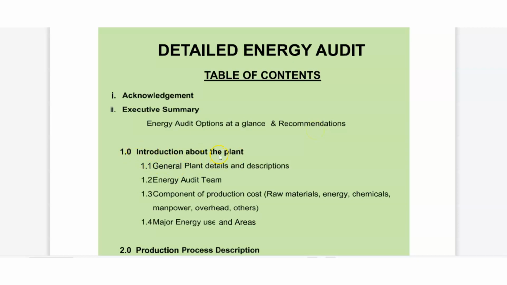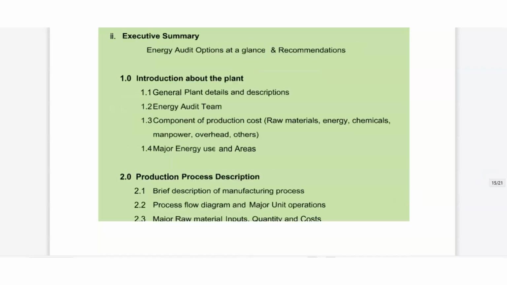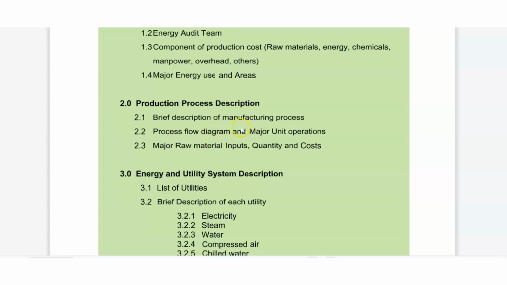Then introduction to the plant. General plant details and description we will write. Then the energy audit team. Then components of production cost: raw material, energy, chemical, manpower and overhead. Then major energy use areas. Then second, 2.0 production process description: a brief description of the manufacturing process, process flow diagram and major unit operations. Third is major raw material input, quantity and cost.